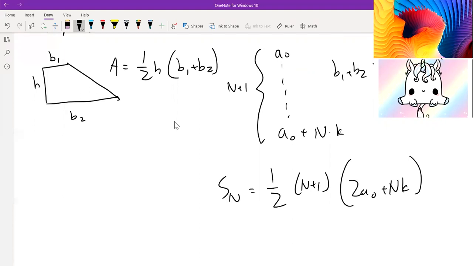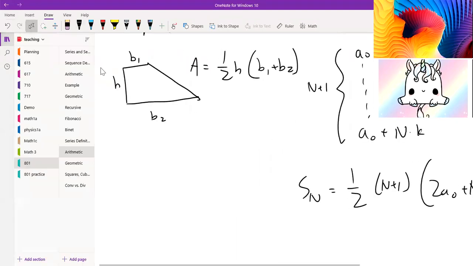If you're given a sequence of numbers, just simply add up the bases for the starting and end point, multiply by the number of terms, and then divide by 2. And that's how I would do it. So if you use this formula, you can easily prove that property we mentioned earlier regarding averages and the median. It's pretty easy to show using this formula. So you can try that out on your own time.